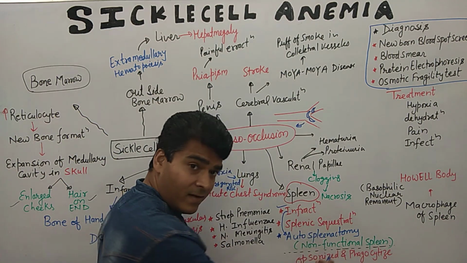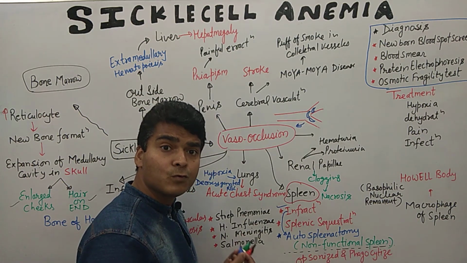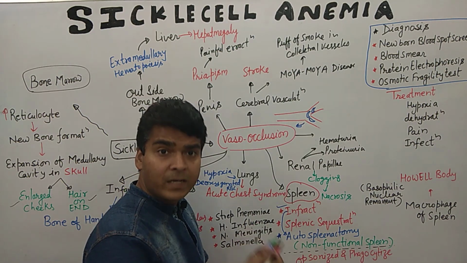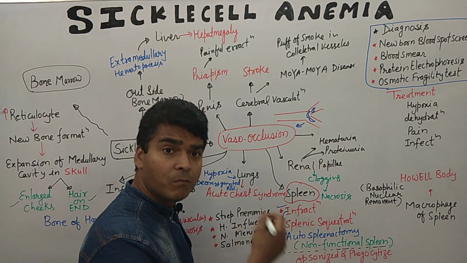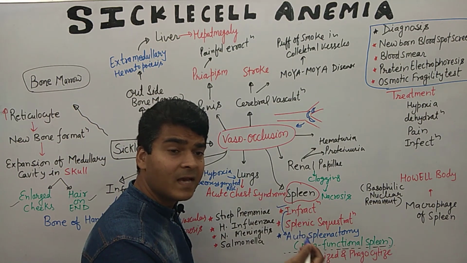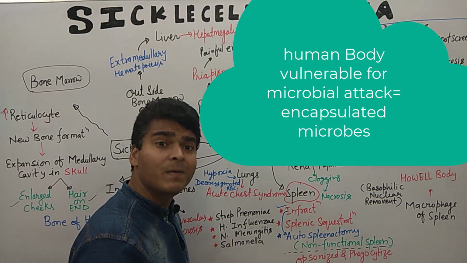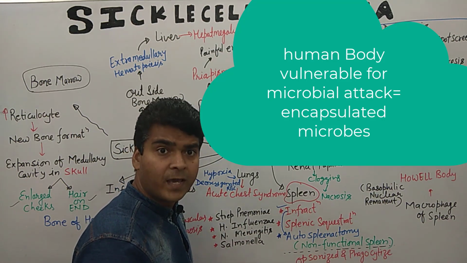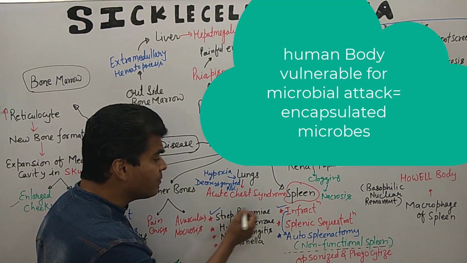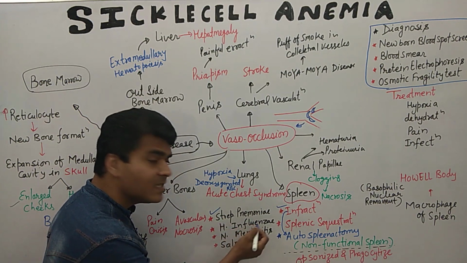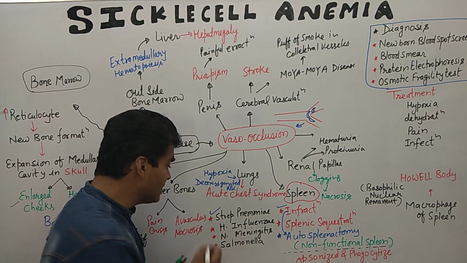Now the spleen is not functional because of autosplenectomy. As we know, the spleen is useful to phagocytize microbes. So the body of a patient with sickle cell anemia is vulnerable to microbes. What kind of microbes? Encapsulated microbes. What are the encapsulated bacteria? Streptococcus pneumoniae, as well as Haemophilus influenzae, Neisseria meningitidis, and Salmonella species.